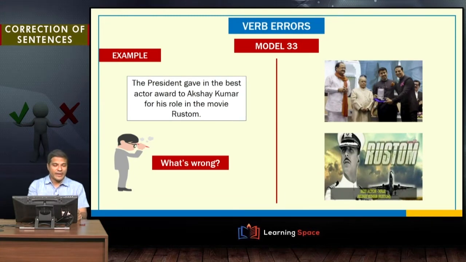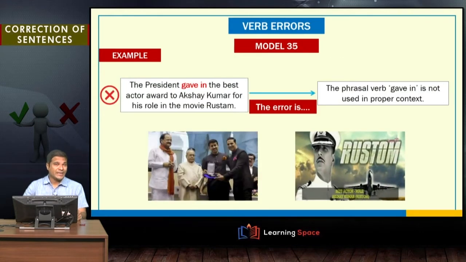The president gave in the best actor award to Akshay Kumar for his role in the movie Rustum. This did happen, but there is nothing factually wrong with the sentence, but there is something grammatically wrong with it. So what is wrong with it? The president gave in. So gave in or given is the phrasal verb that is used here. He gave in the best actor award to Akshay Kumar for his role in the movie Rustum. So there is nothing wrong with any other part of this sentence. So what is wrong with give in?